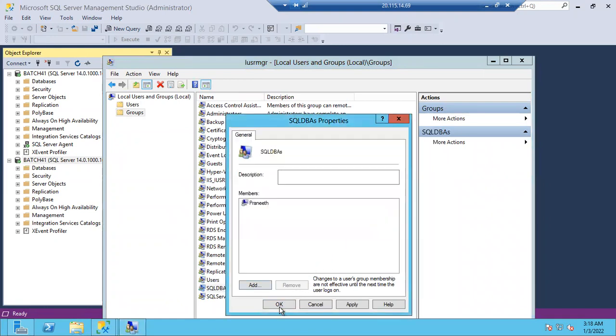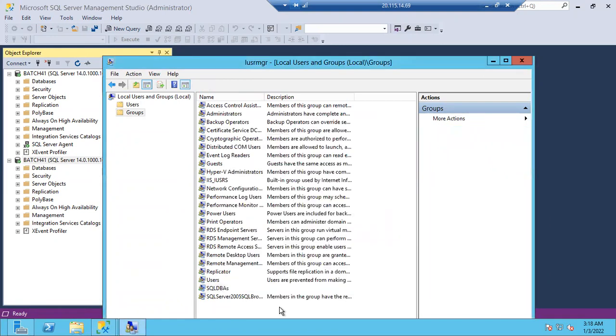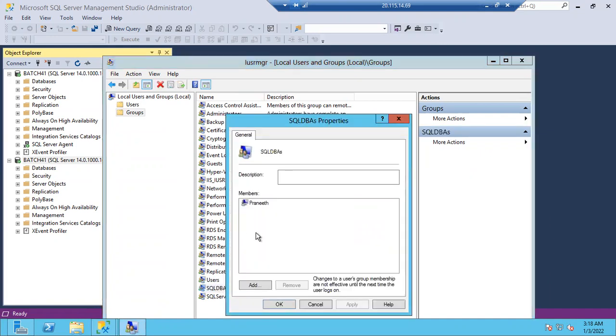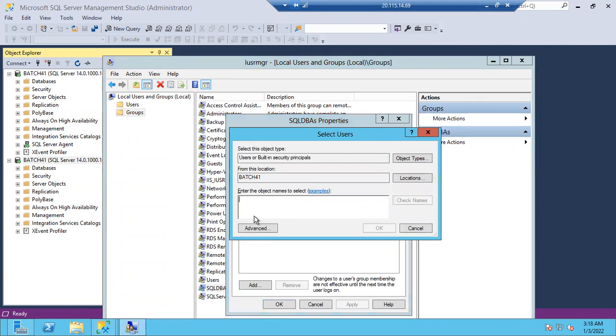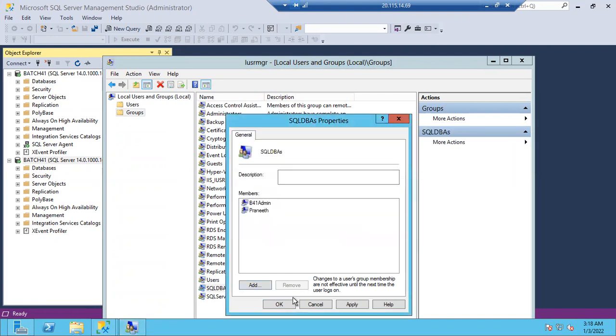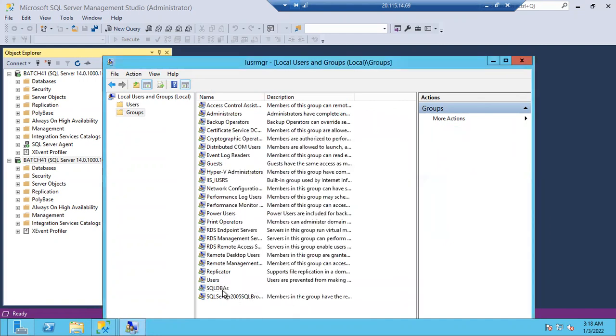Click OK. Imagine only one person is there. You might have 2 persons, 3 persons, 4 persons. That's not an issue. If I want to add, I can add B41 admin also. Check names. Okay, apply. Right now in this group 2 DBAs are there. This is a small group. Right now, even without having individual access, I'll show you.